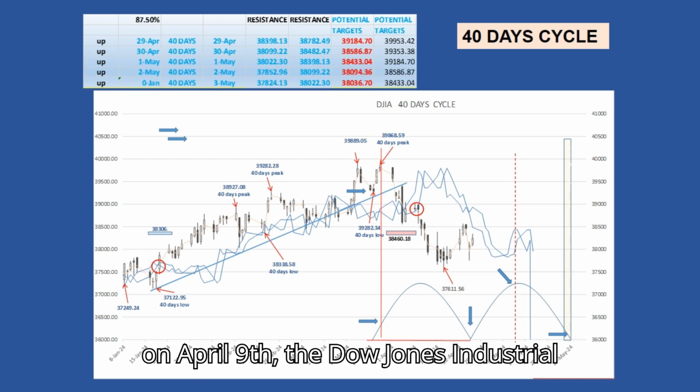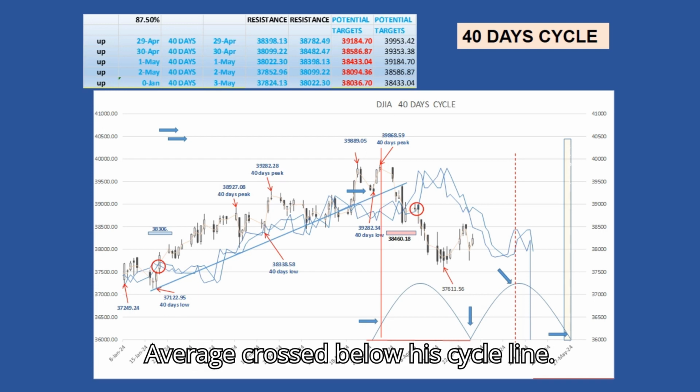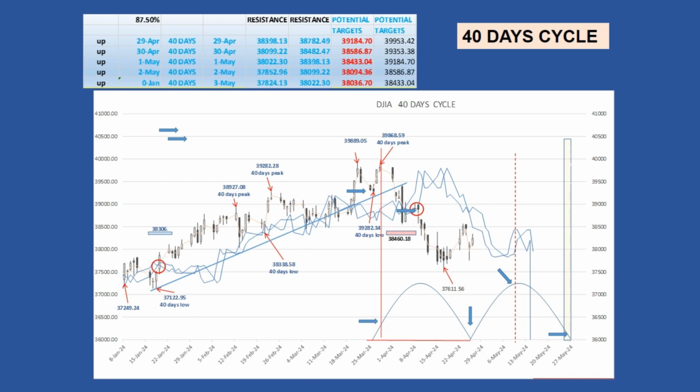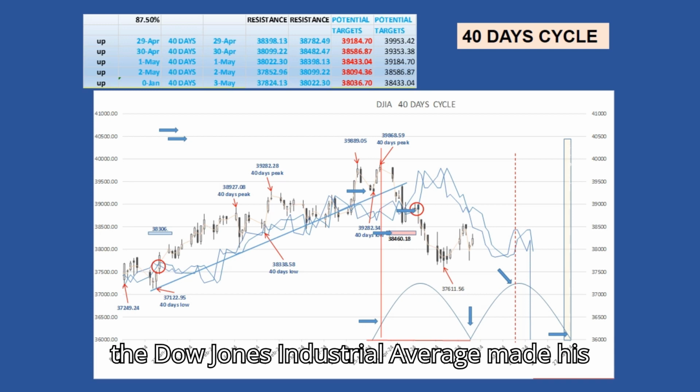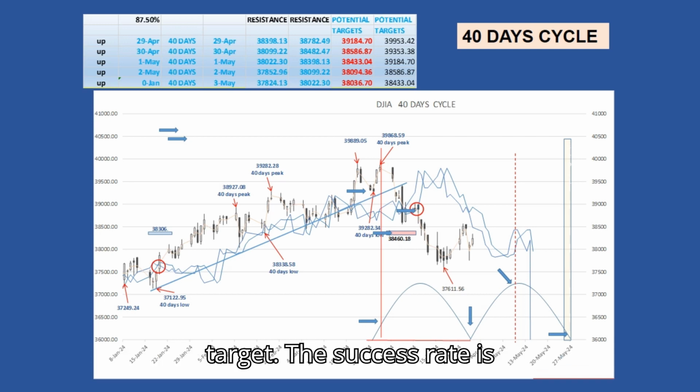On April 9th, the Dow Jones Industrial Average crossed below its cycle line. The crossing occurred at 38,871, giving a potential target at 38,460, or 410 points or 1.06%. With a low at 38,304 on April 10th, the Dow Jones Industrial Average met its target. The success rate is 87%. The cycle trend is up for now.